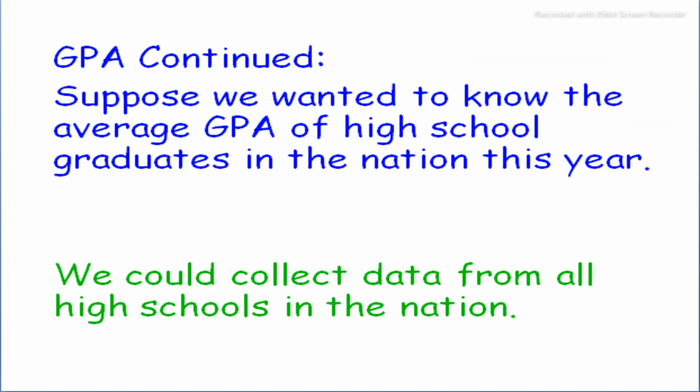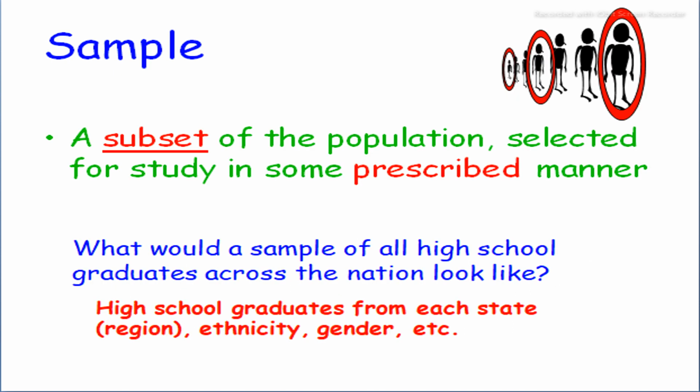GPA continued. Suppose we wanted to know the average GPA of high school graduates in this nation or in this country, we could collect data for all high schools in the nation. And after population, we discuss sample. What is a sample? A sample is a subset of the population selected for study in some prescribed manner.